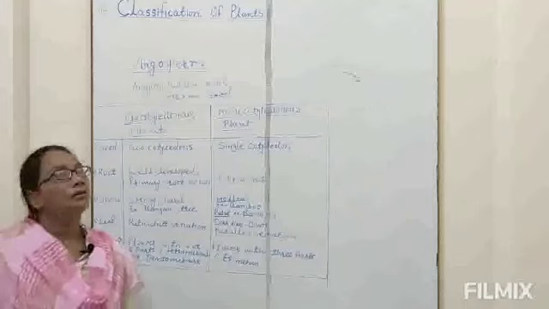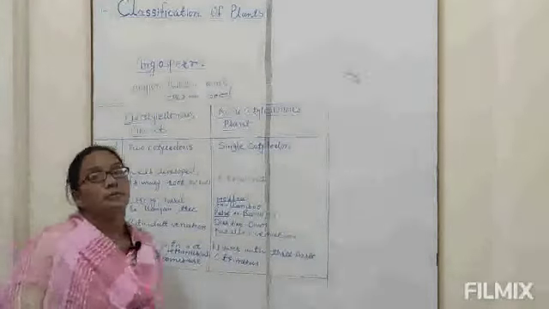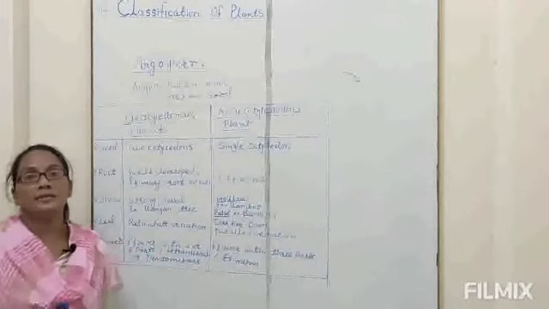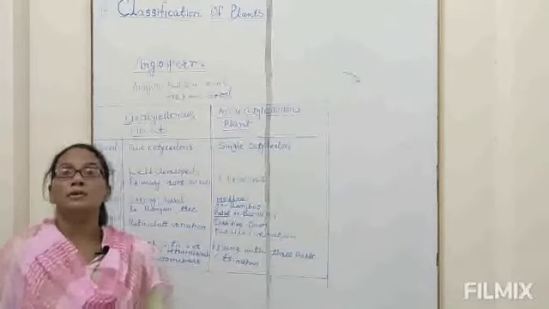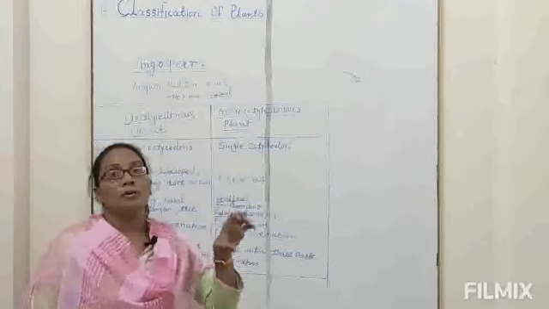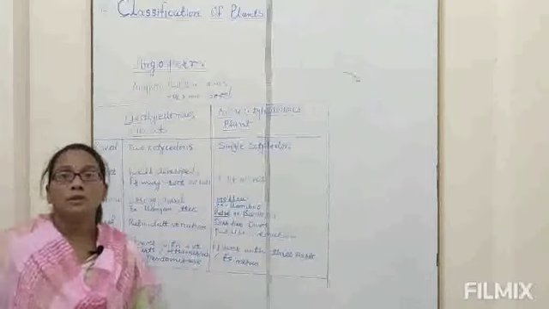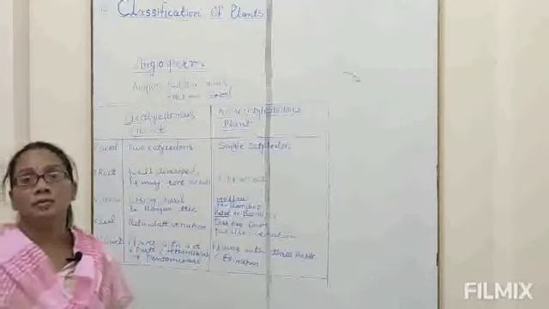Now we study the division angiosperm. Angiosperms are the plants in which seed is present inside the fruits. These are the most advanced and diverse plants on the earth. The reproductive parts of these plants are the flowers. Flowers develop into the fruits and seeds are present within the fruits.